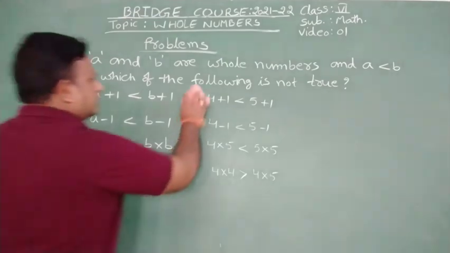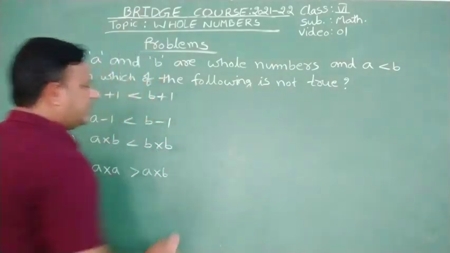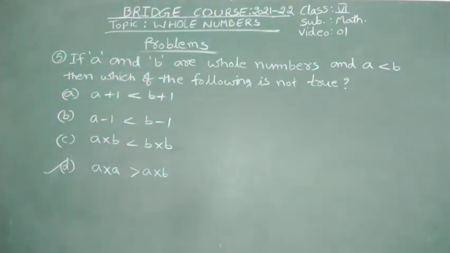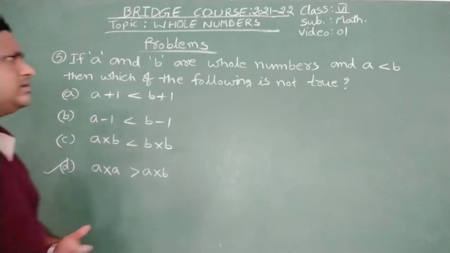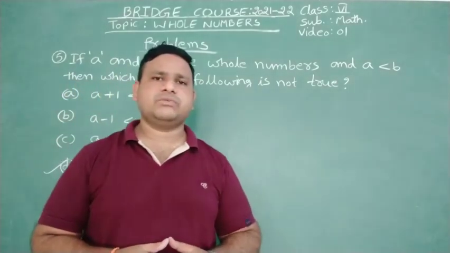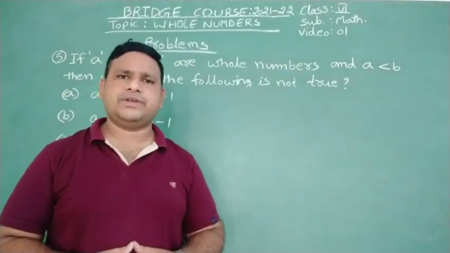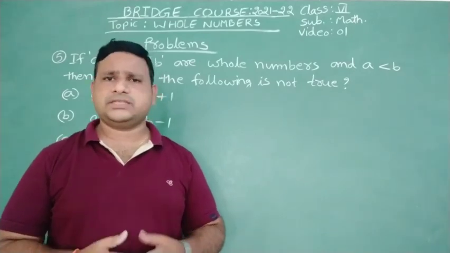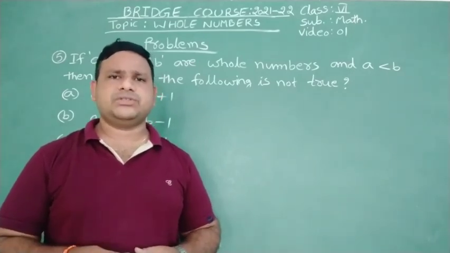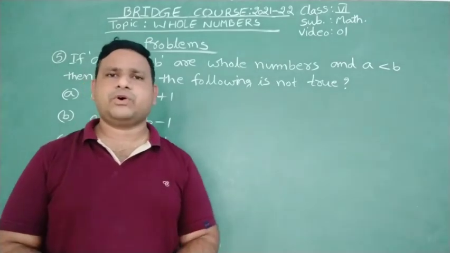Okay. So with this, 5 problems we have seen in the basics of whole numbers. What is natural number? What is whole number? We have seen. Successor, predecessor we have seen. So based on this, we have seen some problems here.